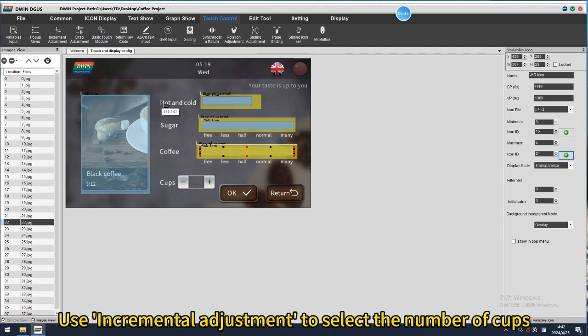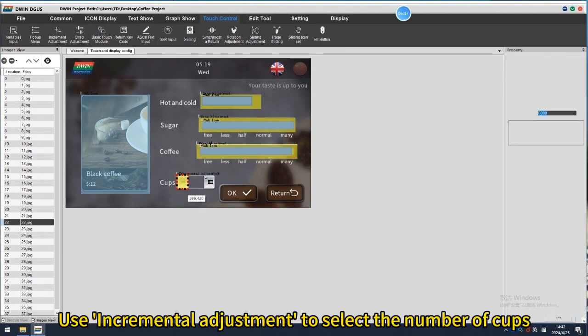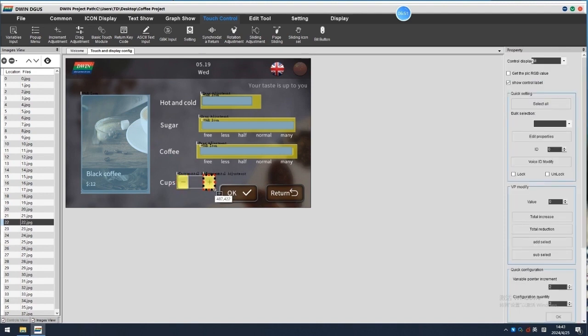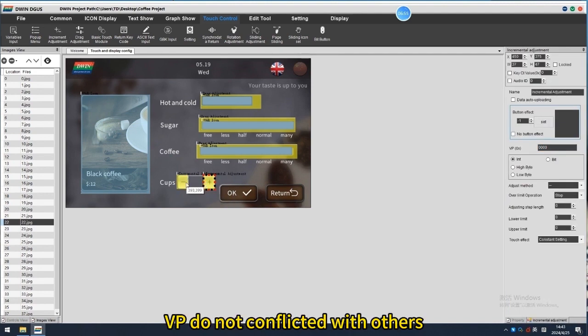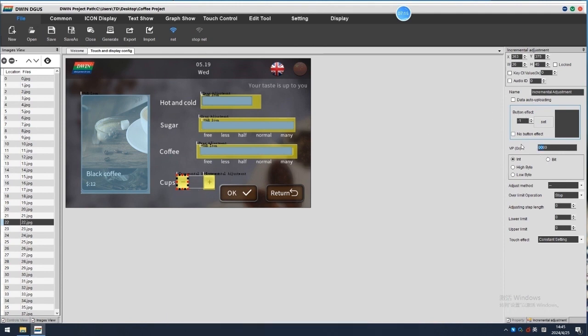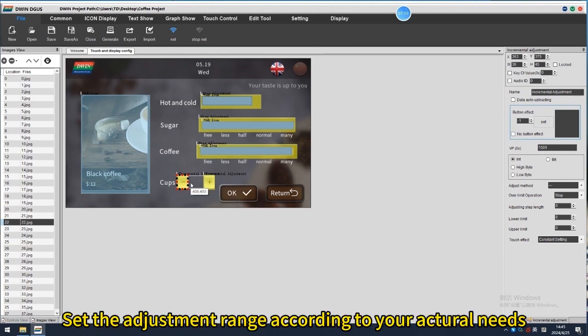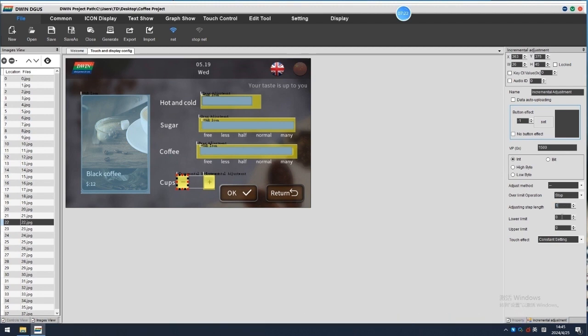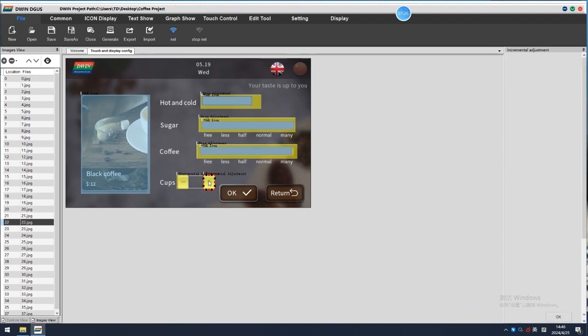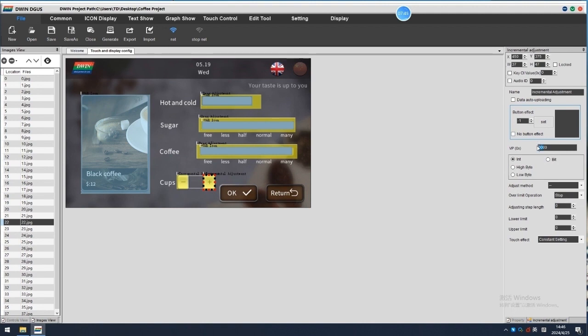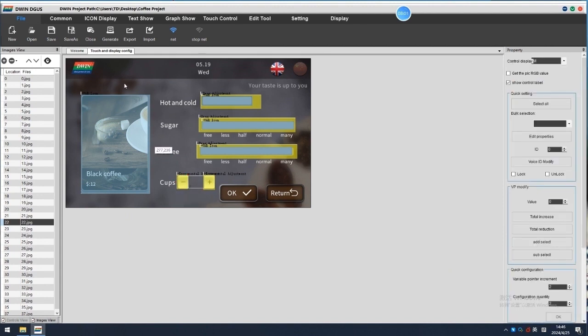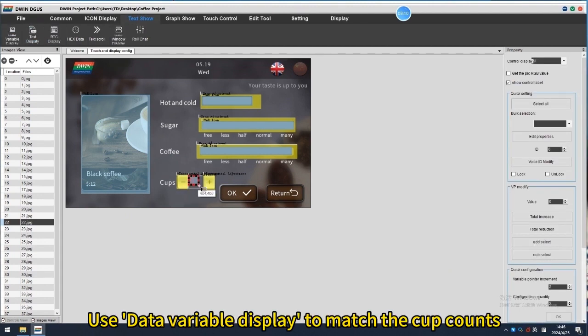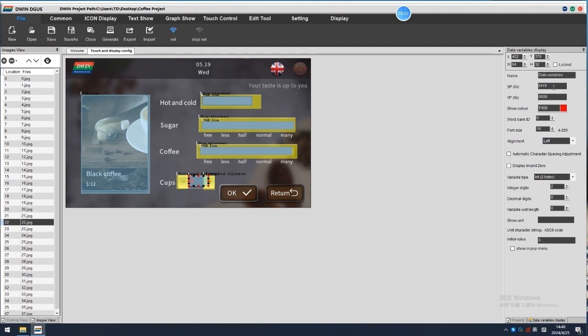Use incremental adjustment to select the number of cups. VP not conflicted with others. Set the adjustment range according to your actual needs. Use data variable display to match the cup counts.